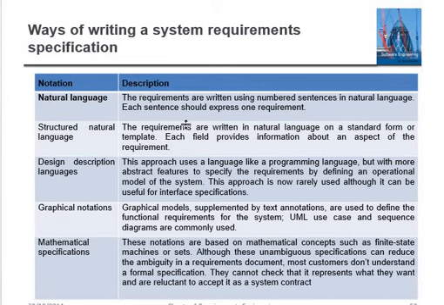In structured natural language, the requirements are written in natural language on a standard form or a template. There are some standard formats there. Design description language and graphical notation use diagrams and all that. Some projects include mathematical notation, so we have to specify the mathematical specification as well.